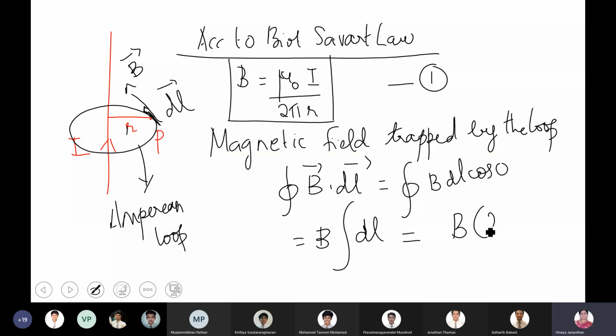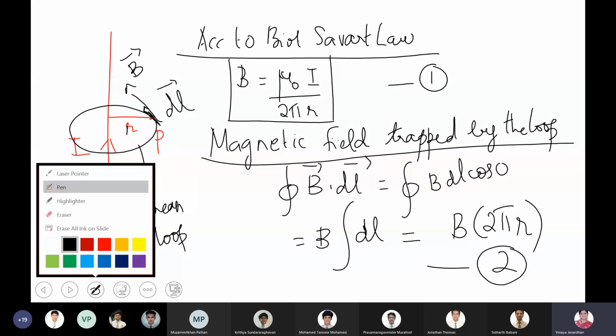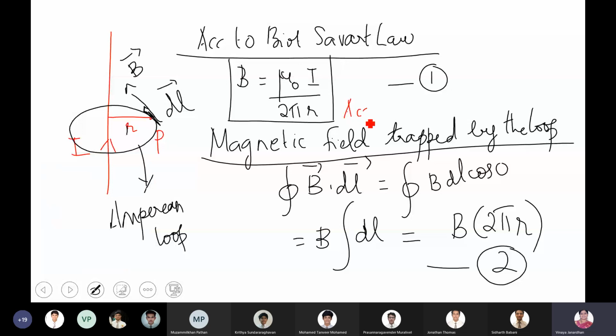So it is B into 2 pi R. Yes or no? Yes, sir. Now this will be equation 2. This is according to Ampere's circuital law. Magnetic field trapped by the loop means what? It is according to Ampere's circuital law.